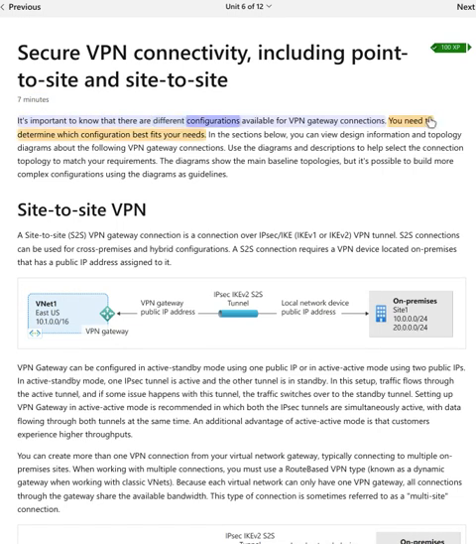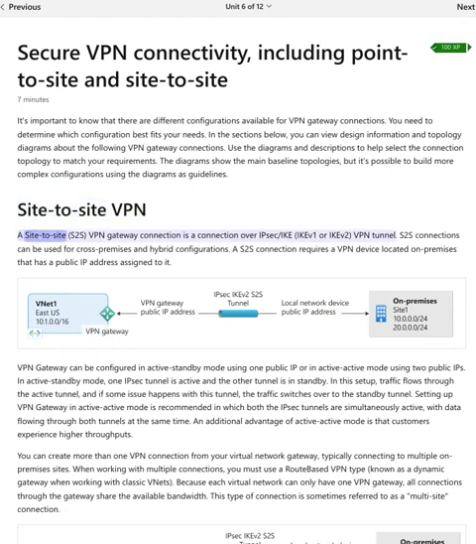It's important to know that there are different configurations available for VPN gateway connections. You need to determine which configuration best fits your needs. In the sections below, you can view design information and topology diagrams about the following VPN gateway connections. Use the diagrams and descriptions to help select the connection topology to match your requirements. The diagrams show the main baseline topologies, but it's possible to build more complex configurations using the diagrams as guidelines.